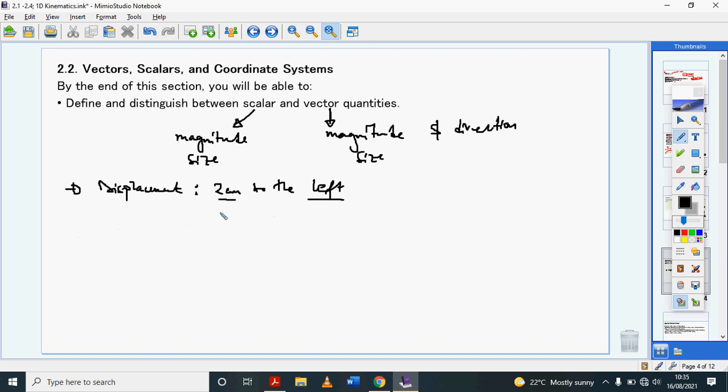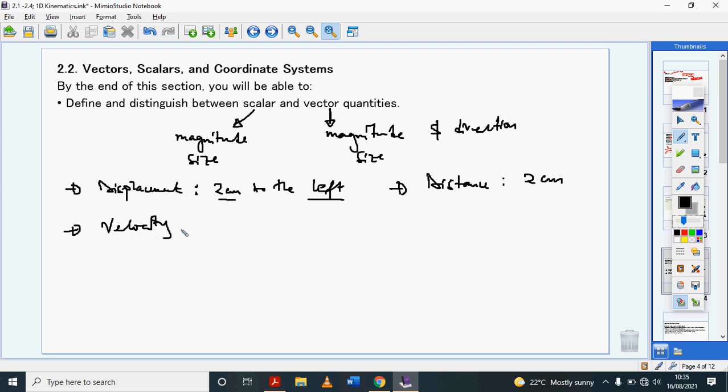However, if I'm describing the distance that the cup moved, I'll only tell you the cup moved 2 centimeters. I won't tell you in which direction because it doesn't matter, because I'm only interested in the distance.